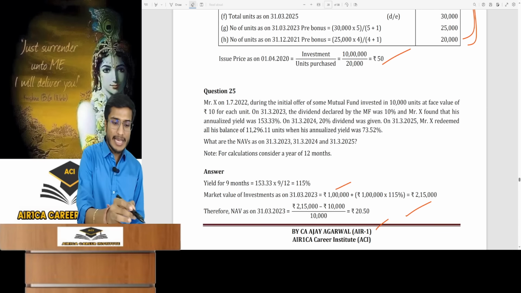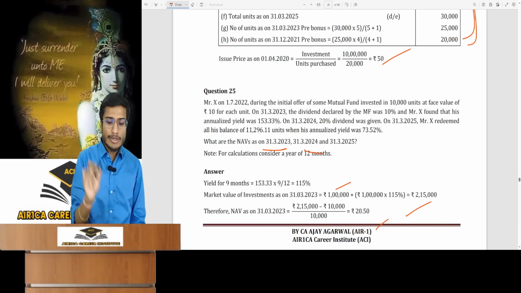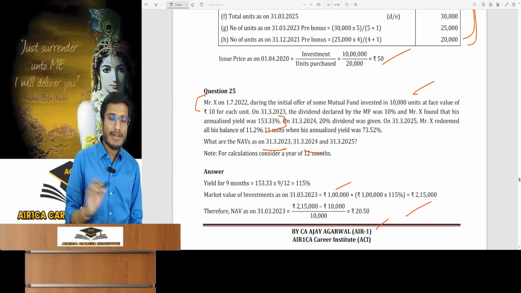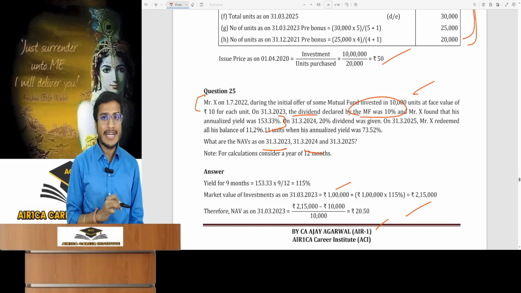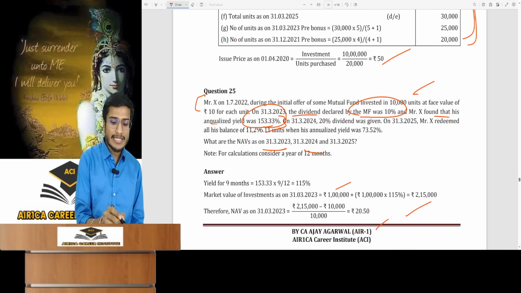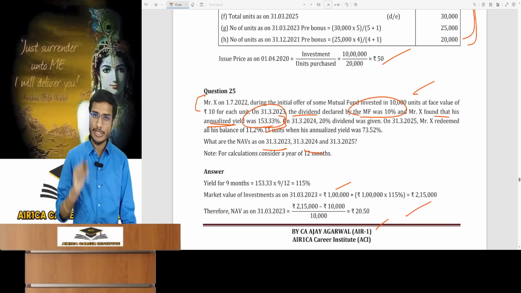Firstly, you have to find the NAV at the end of each year. So first let's talk about the first year. The data up to here is for the first year. I invested 1 lakh rupees, 10,000 units at 10 rupees. Its face value is also 10 rupees. On 31st March, this mutual fund reinvested a 10% dividend. And I found out that I got an annualized yield of 153.33% this year.